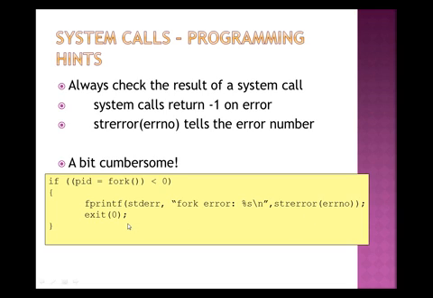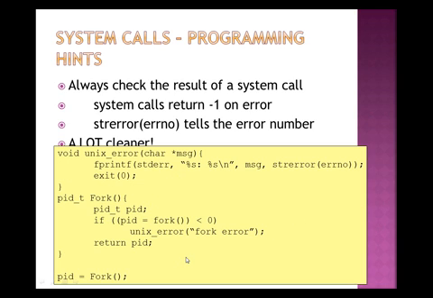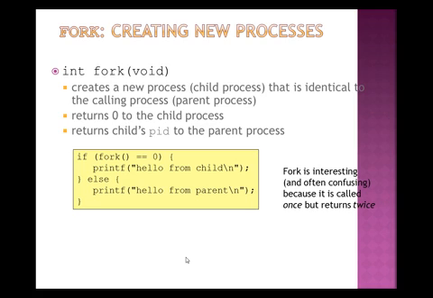It calls the function and then exits. So this is how a system call returns the error. This is the next example, Unix error, the code, then the error message. The same example is used again.